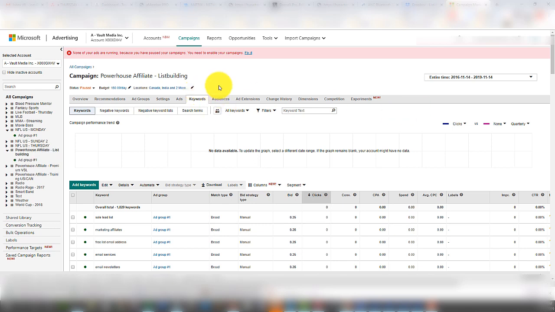So let's get into setting up. I'm going to take a few minutes here. I'm going to set up the landing page, and then I'm going to set up the campaign, and then we'll look at the data and the stats later in terms of what's happening here and how I find the keywords, all that fun stuff. So just give me a couple minutes here. I'm going to pause the video and come back.